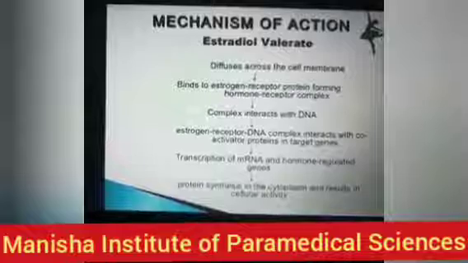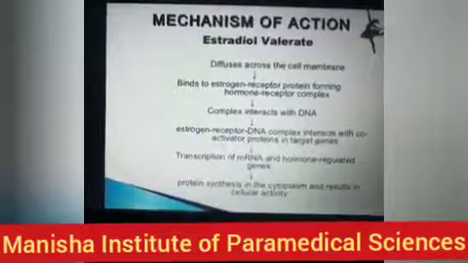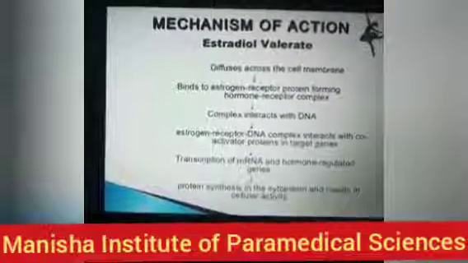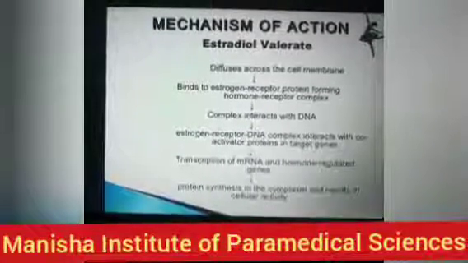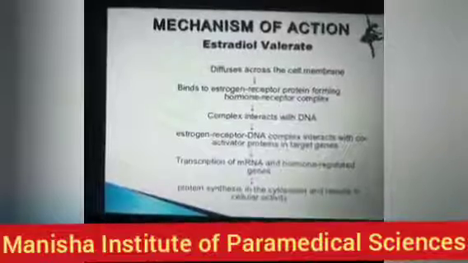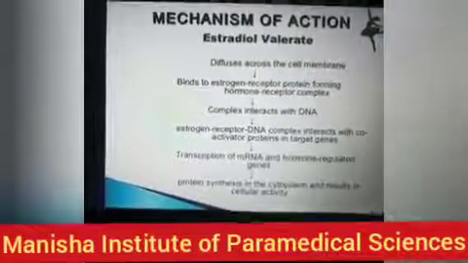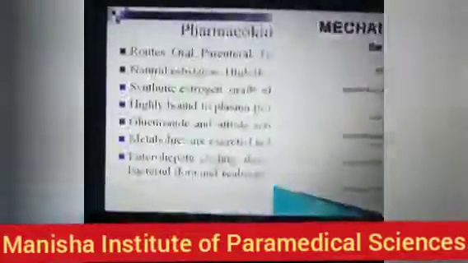Why is it so? Because that estrogen receptor protein, forming a hormone receptor complex, interacts with the DNA. Because of that, estrogen diffuses across the cell membrane. So that is how estrogen acts.